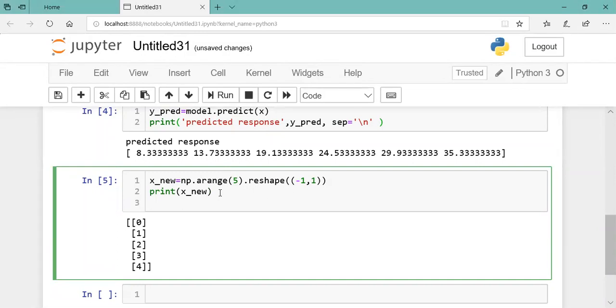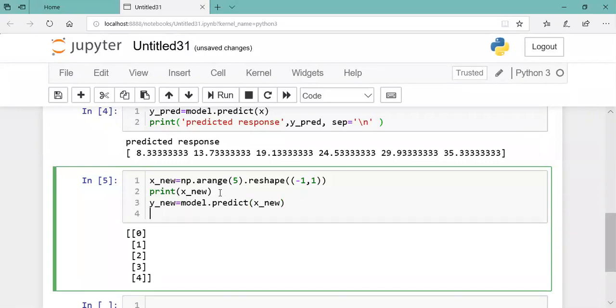Again we will use the code, model.predict. Because the model is already made, now its only job is to predict. Predict on what? On X new, the new items of x that we took. Clear? Then we are going to get some new output for y. Then let's print this.